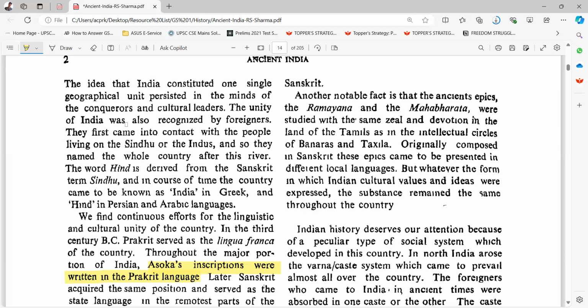The unity of India was also recognized by foreigners. They first came into contact with the people living on the Sindhu, or the Indus, and so they named the whole country after this river. The word Hind is derived from the Sanskrit term Sindhu, and in course of time, the country came to be known as India in Greek and Hind in Persian and Arabic languages.